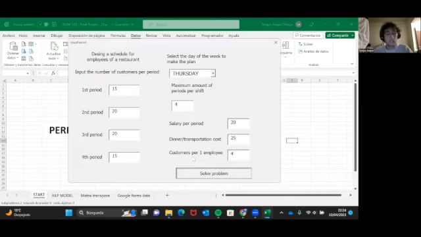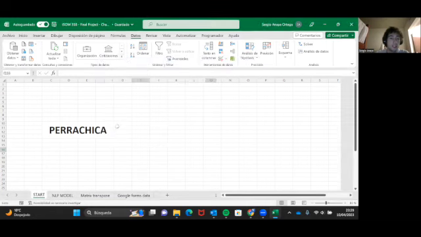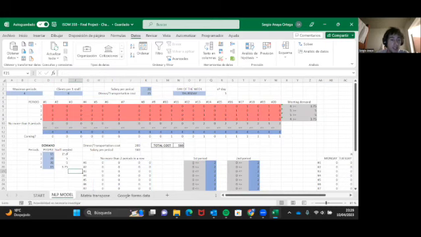And then we'll just click solve problem, and Solver will start finding an optimal solution. So now we can see that it has reached a solution. So let's take a look. We just click accept, and we go to the NLP model. And we can see that the data is already here. It's all the data that we put, and we can see that this is the optimal solution. So the total cost is 560, and we can see that it reached the optimal.